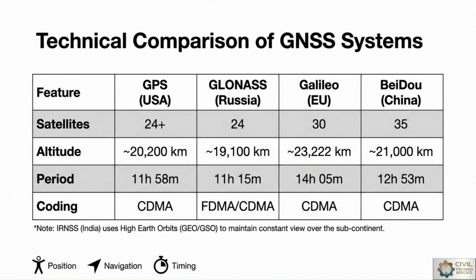NavIC uses geostationary and geosynchronous orbits to maintain continuous regional visibility. Combining all GNSS systems improves satellite geometry and positioning precision. From a civil engineering point of view, in GIS and remote sensing used in various construction projects, multi-system integration increases reliability and reduces surveyor errors.